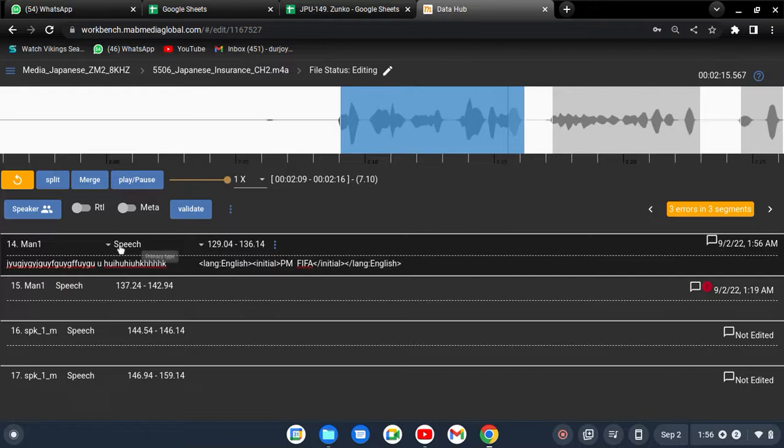I hope you guys understand about the initial words. Those are very easy to understand, but make sure you write all the initial words in capital letters, and also mark them as an initial tag. After that, mark them as an English tag because those are English. That's it.